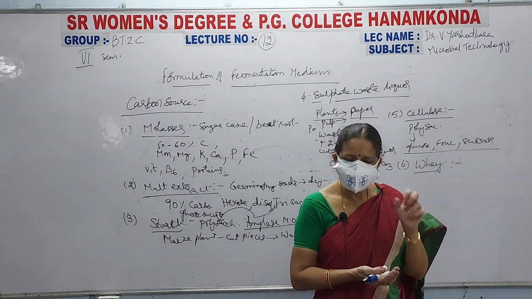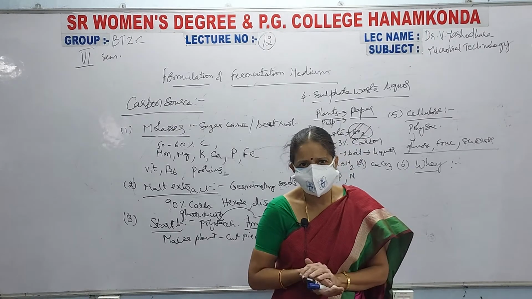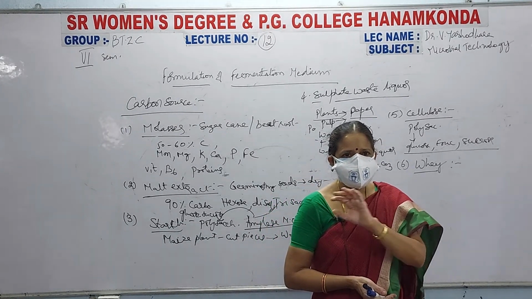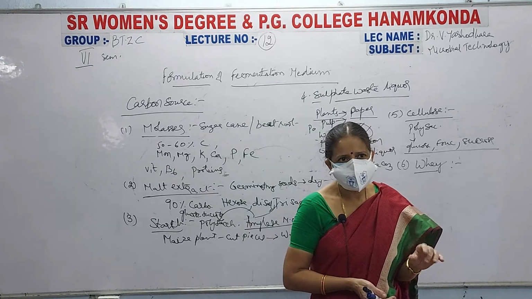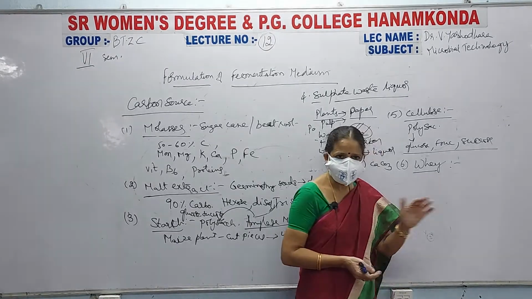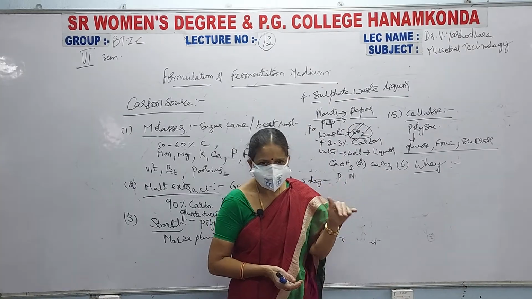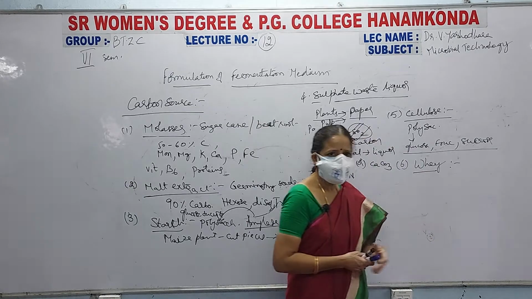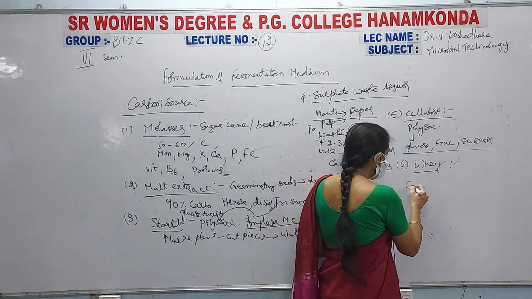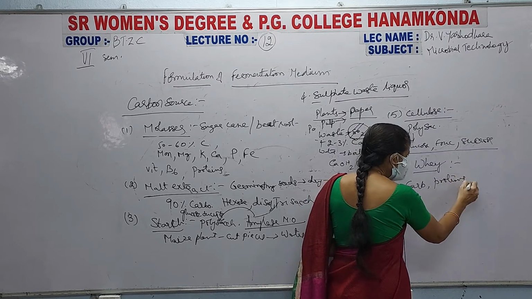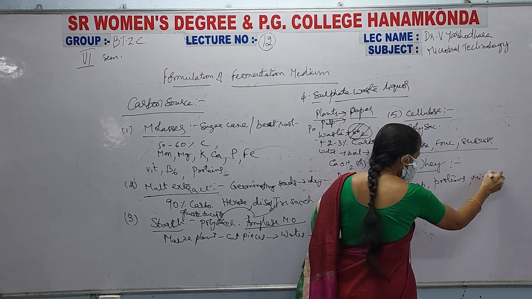That is, when we set the milk with a starter, it sets like curd. On that curd, the superficial layer consists of a small liquid layer, and that liquid water layer is known as whey. That is, the watery liquid that remains on top of the curd is called whey. Why is it important? It consists of carbohydrates, proteins and minerals, along with vitamins.